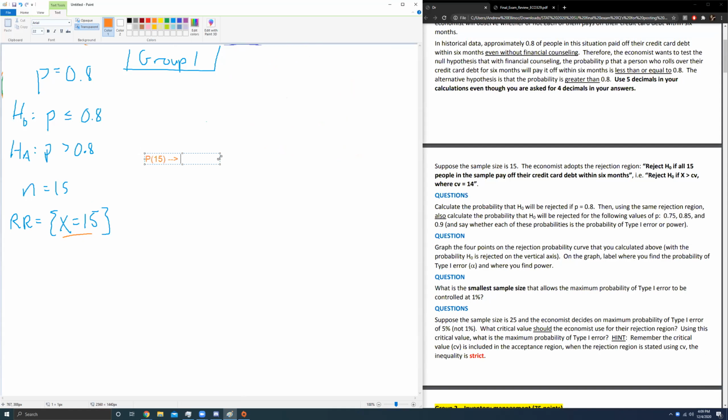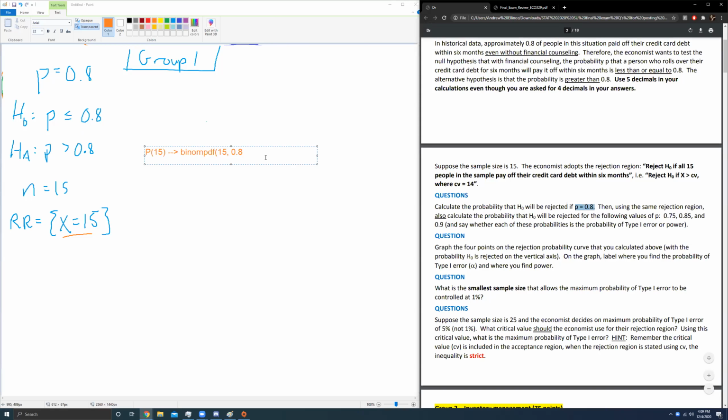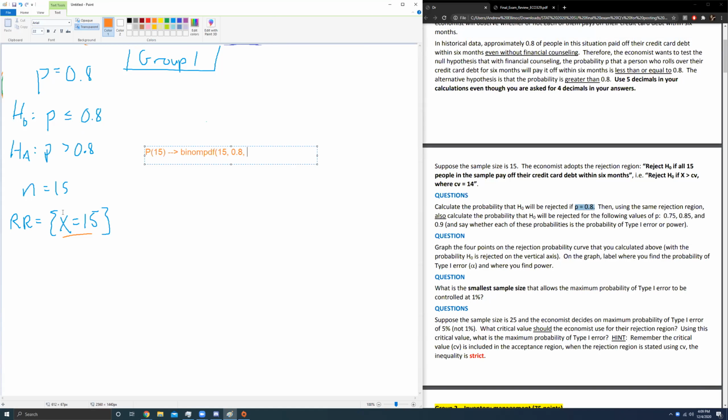So if I want to find the probability that all 15 people pay back their loans, I'm going to use binomPDF. We have 15 trials. The probability of this happening, we said use P equals 0.8. And then we said reject only if all 15 pay back their loan. So I do binomPDF 15, 0.8, 15. Well, I'll just tell you what the answer is. You get 0.03518. Okay, that's the answer to the first one.